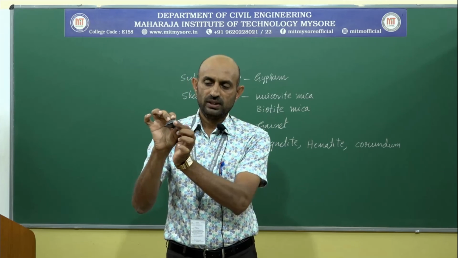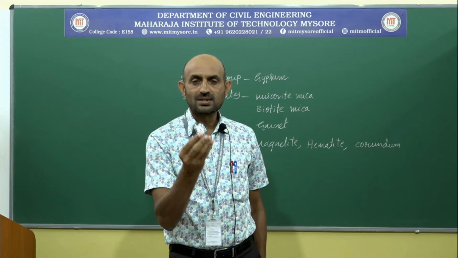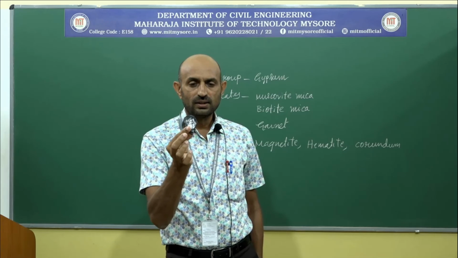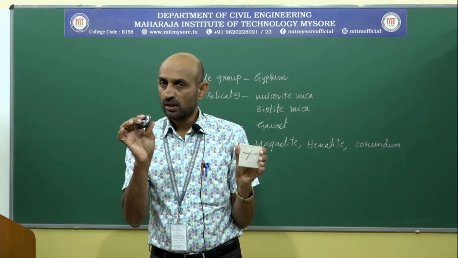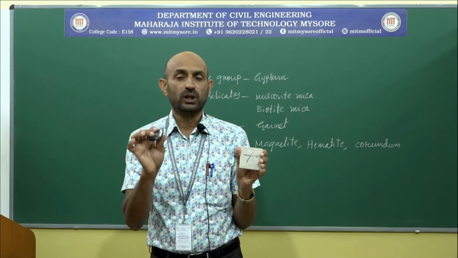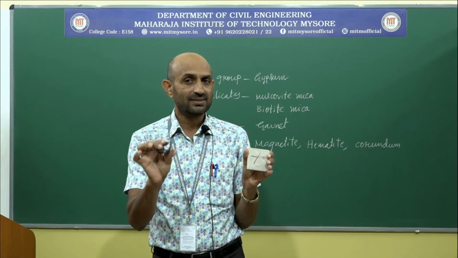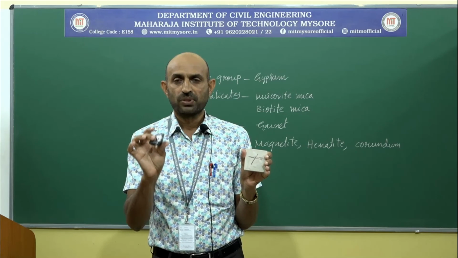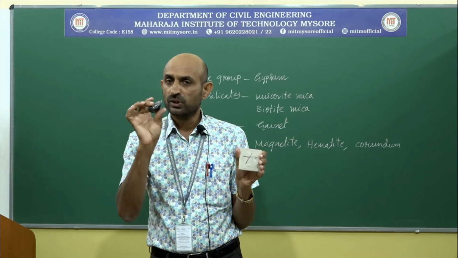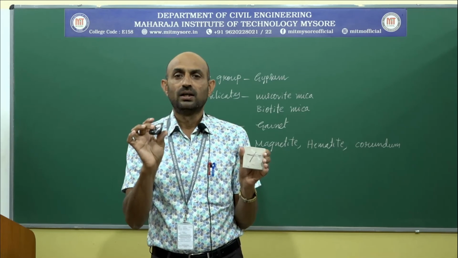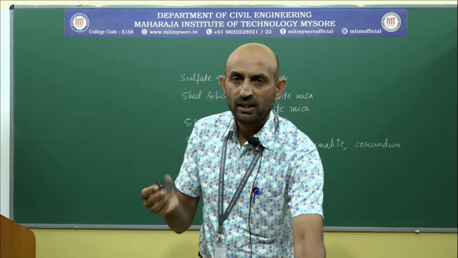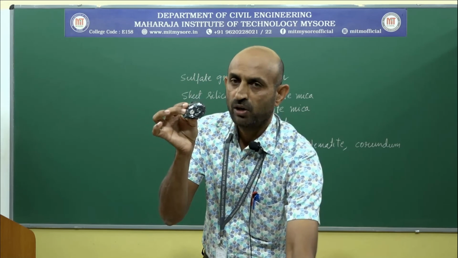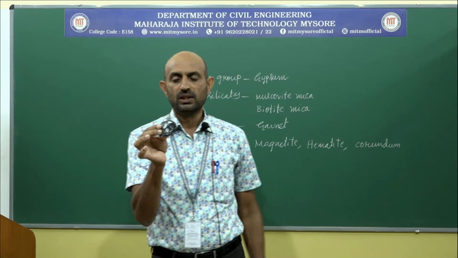Flaky habit here. Color steel grey. By obtaining the streak of this mineral, we can come to the conclusion that the mineral is hematite. The distinguishing property of this mineral is cherry red streak. Luster, again metallic luster, how it reflects the light, you see.